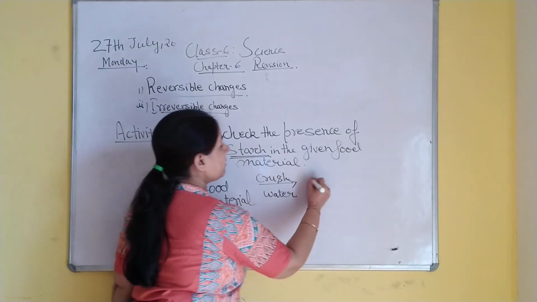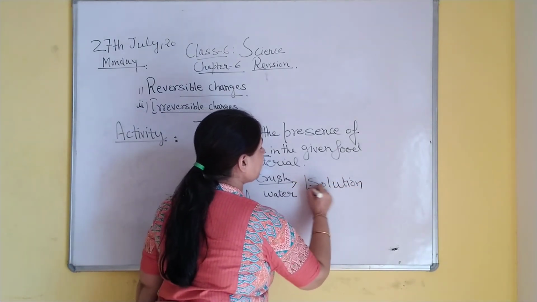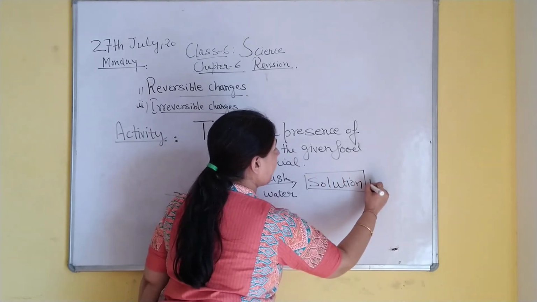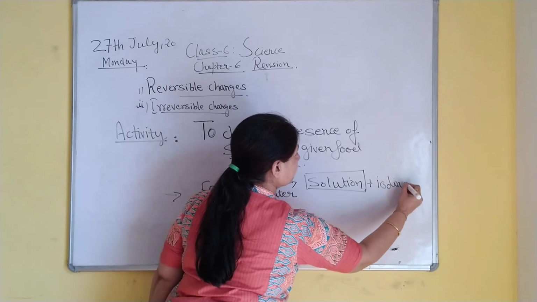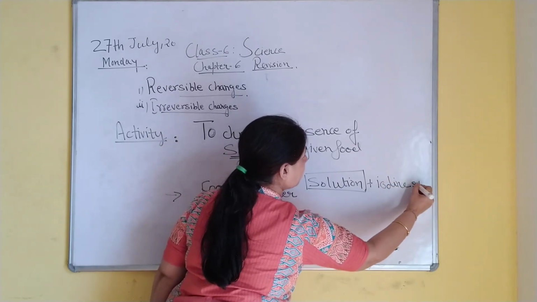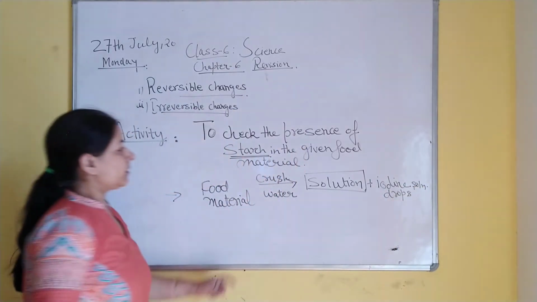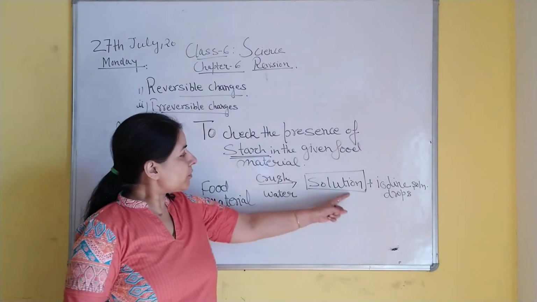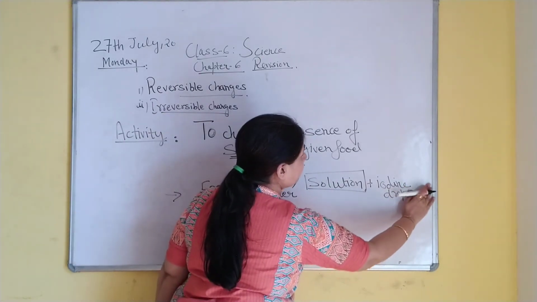After that, the solution will come. To this solution, we will add some iodine solution drops.